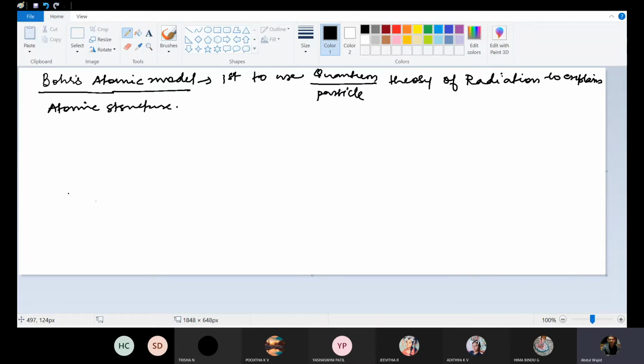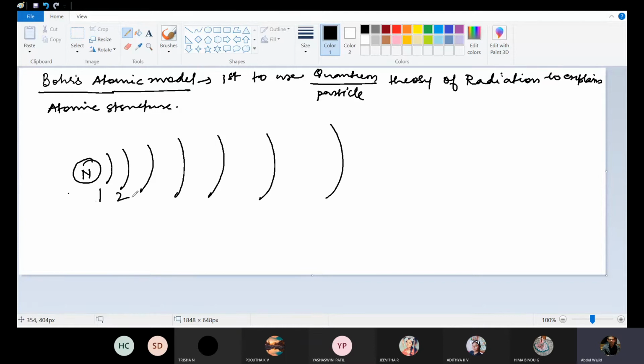So, as we know, according to Bohr's atomic model, this is the nucleus and shells are there around the nucleus. 1, 2, 3, 4, 5, 6 and 7 shells are there. This is the K shell, L shell, M shell, N shell, O shell, P shell, Q shell.